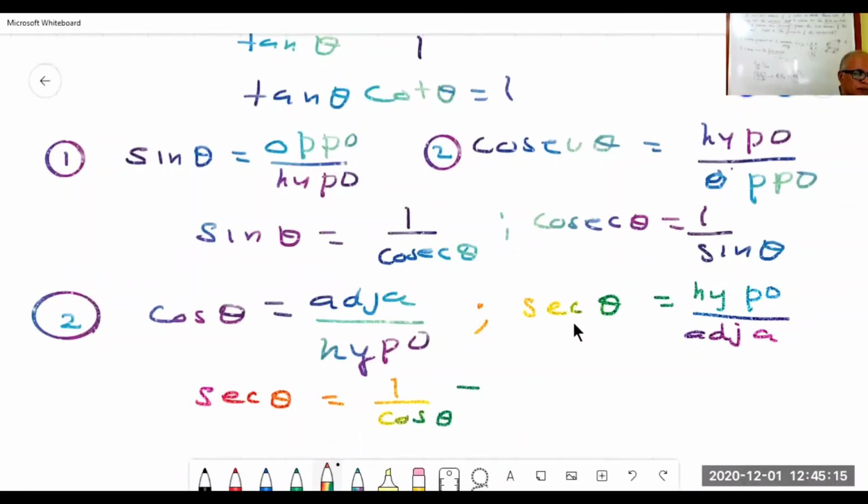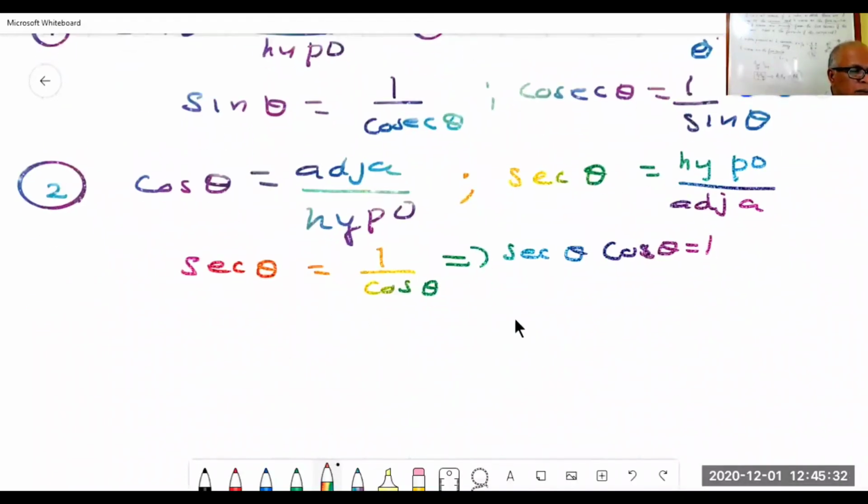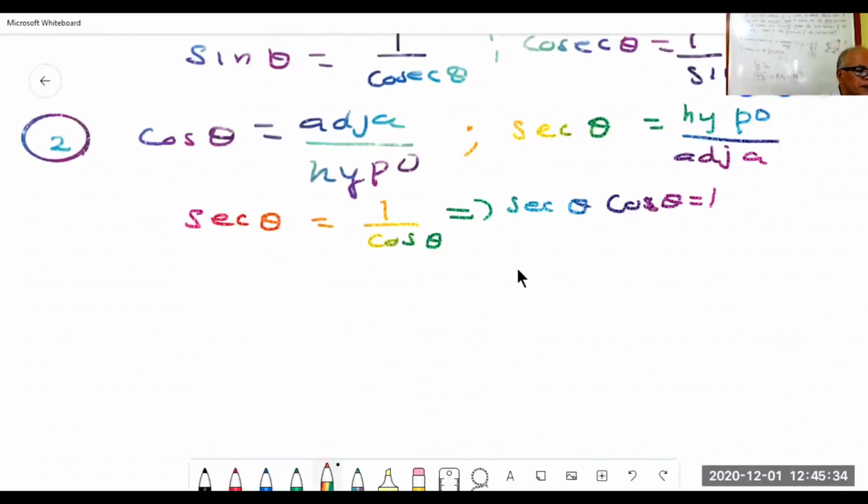That is, sec theta into cos theta is equal to 1. Okay? Sec theta into cos theta is equal to 1. Last one, tan theta. Note down this, put it in a formula book.